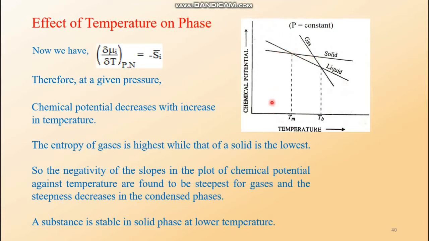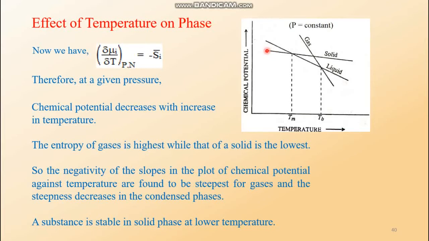At this temperature, the entropy of the liquid is here, and that of the solid is here. So the solid is acquiring the lowest entropy.